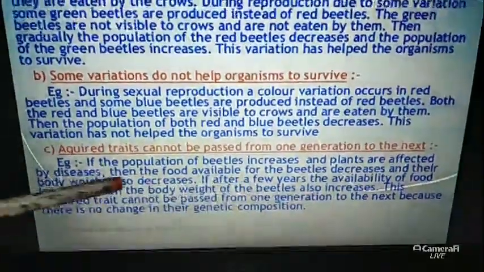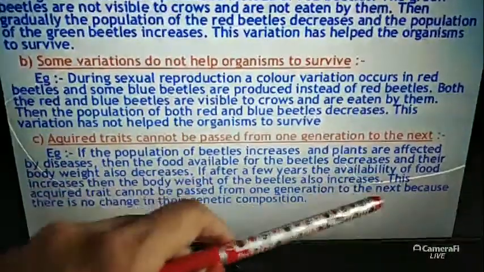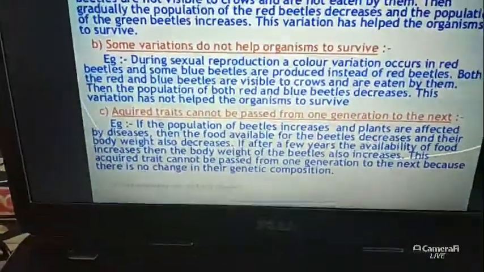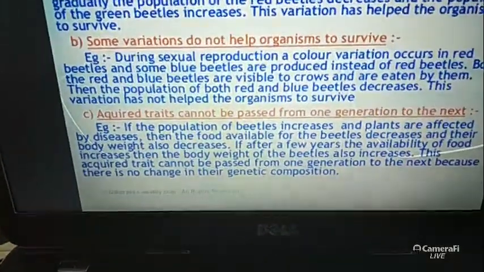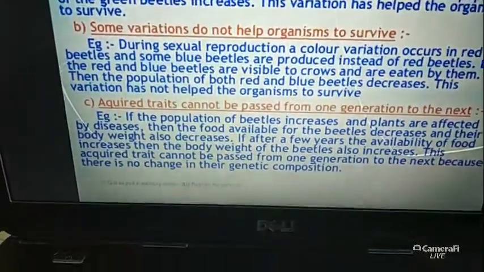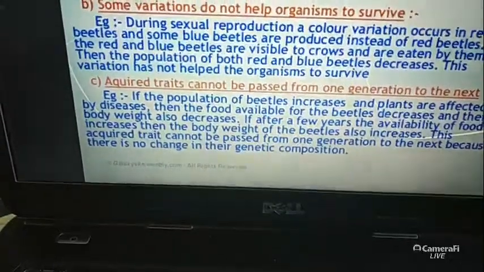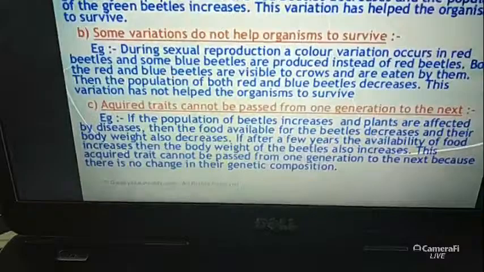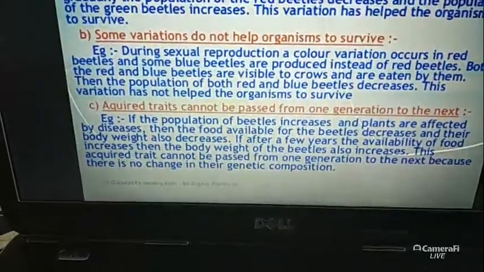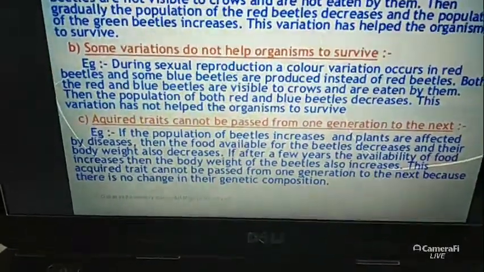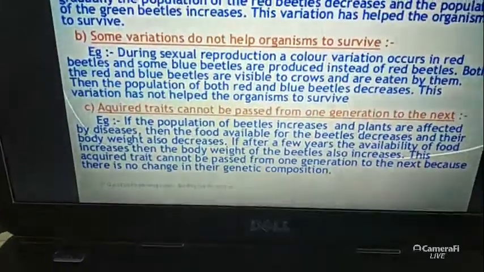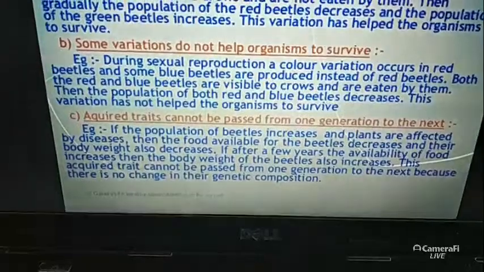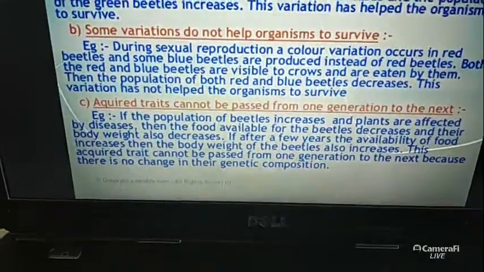So this acquired trait cannot be passed from one generation to the next, because there is no change in the genetic composition. Now tell me, what is the meaning of this? When the plant population decreases, they suffer a lot, but no genetic mutation happens in their body. But after a few years, when the food availability increases, their body weight also increases, because they can feed easily. So the beetle family also increases. So this is the acquired trait.